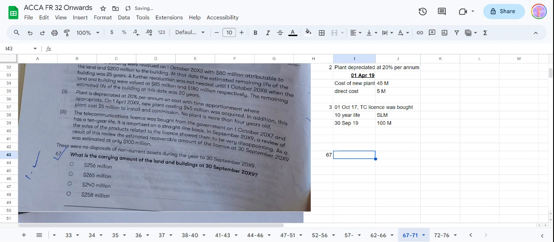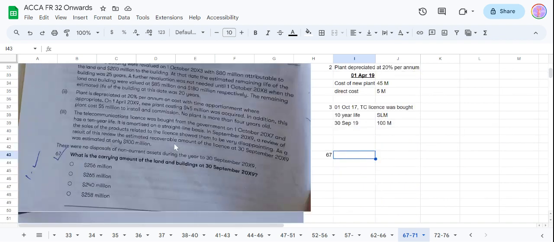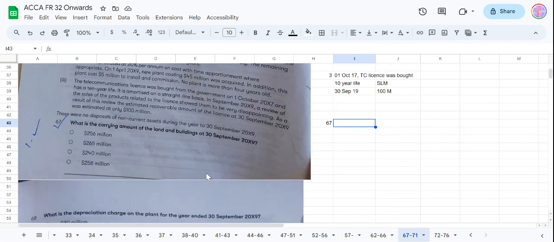I am reading it slowly, doing it like a student to see if it is doable in the laziest way possible in 18 minutes, because 18 minutes is the time given to answer all of this. So what is the carrying amount of the land and building at 30th September 19?